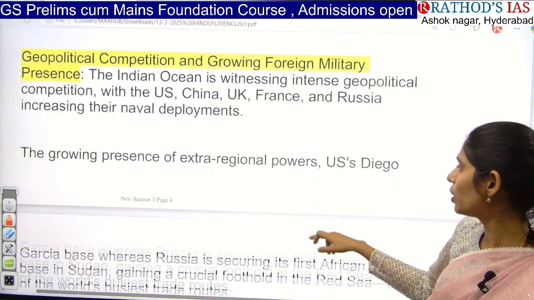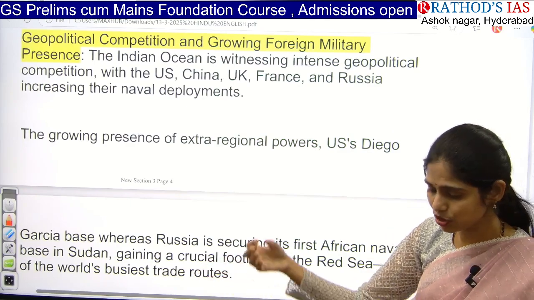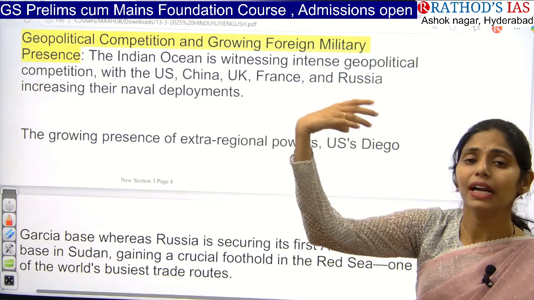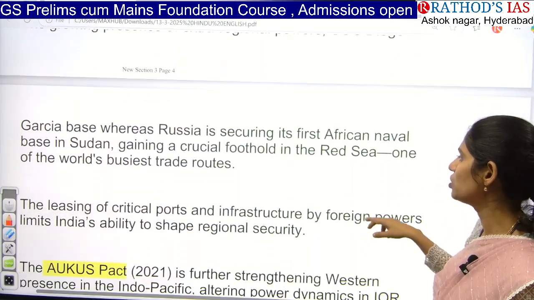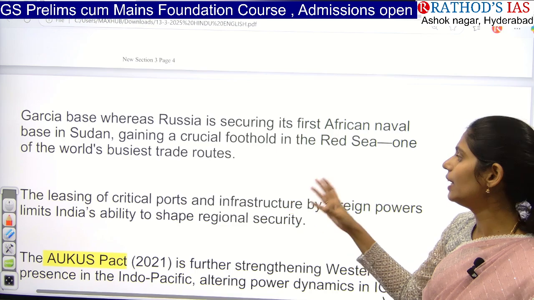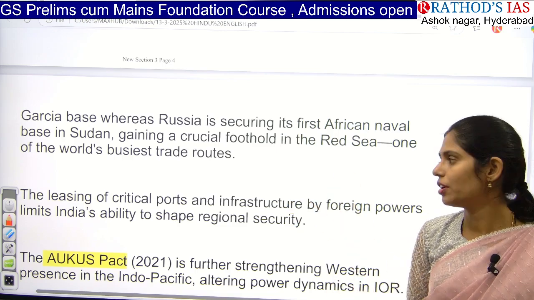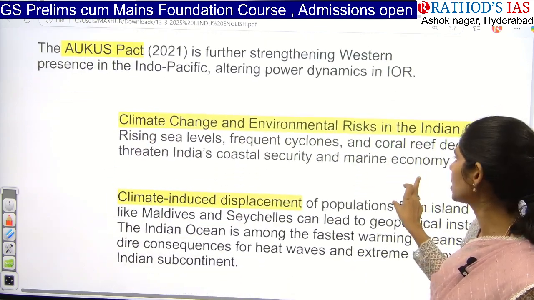So what happens because of this increasing presence of extra-regional powers, that means powers which are not part of this Indian Ocean? If their presence is increasing, what happens? That will lead to increasing foothold of other countries, and even that will lead to the disruption of trade as well. And the next one here is climate change and environmental risk.